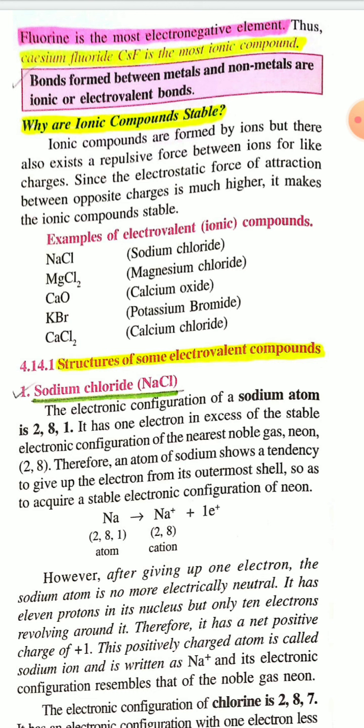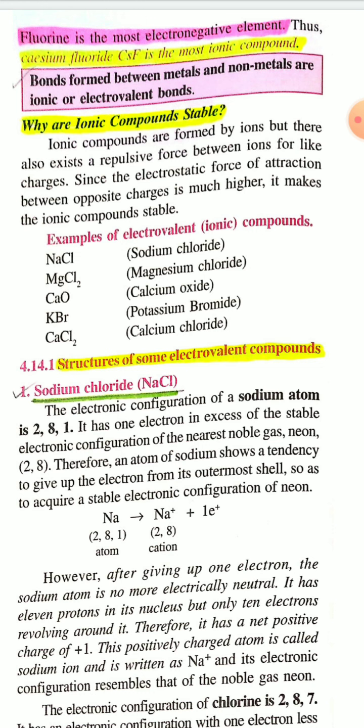Why are ionic compounds stable? Because ionic compounds are formed by positive and negative ions, that is, electrovalent or ionic bonds are formed between cations and anions. But there also exists a repulsive force between ions of like charges.